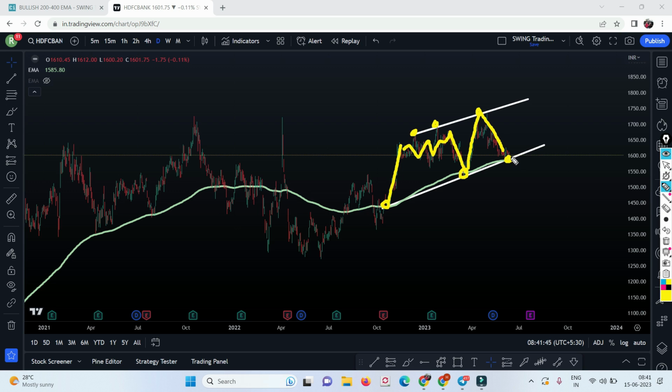But now my expectation is it might bounce back. But if the market comes down, if Bank Nifty comes down, then do you think this will go up? Potentially this will also break down the 200 moving average, and then start going down, and the 200 moving average will be going like this. Again it will come up and take the resistance of the 200 moving average, again come down, and again take the support of the 200 moving average, it will kiss.